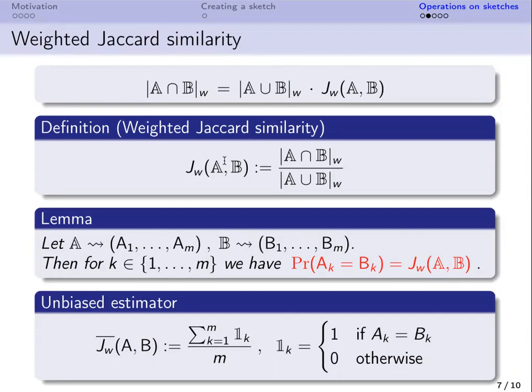Weighted Jaccard similarity is defined as the weighted cardinality of the intersection of sets divided by the weighted cardinality of their union. We prove that the weighted Jaccard similarity of two sets is equal to the probability that sketches A and B are equal at position K for each position K. This allows us to define an unbiased estimator of weighted Jaccard similarity as the number of positions in which two sketches have the same value, divided by the length of a sketch M.